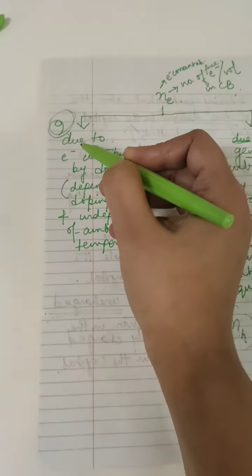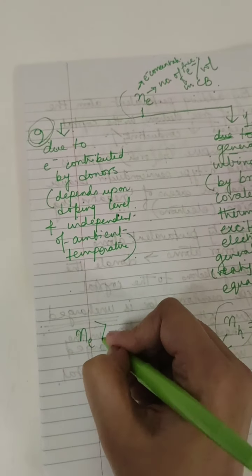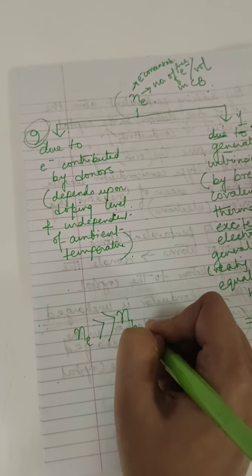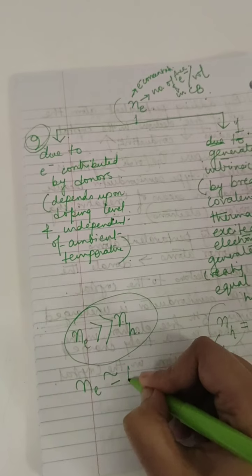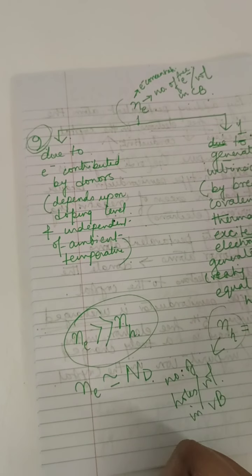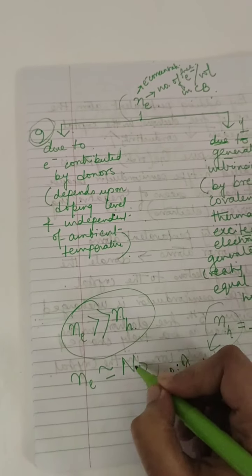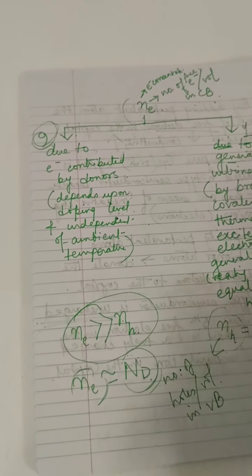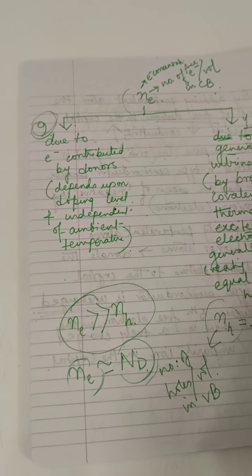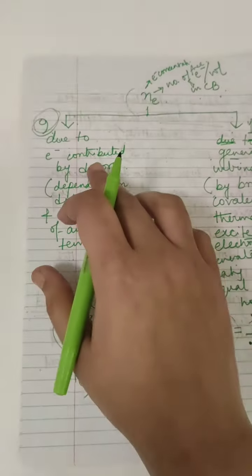So Ne, the number of electrons, is much greater than the number of holes, and the electron concentration is nearly equal to the number of donor atoms, because it is mainly due to the donor atoms.